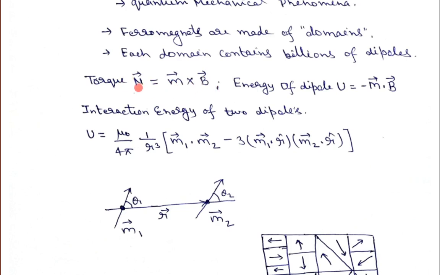which means this torque will act on the dipole till all the dipoles get aligned into the direction of the magnetic field, because of MB sin theta. So N will have a non-zero value as long as there is some theta value between M and B. When theta becomes equal to 0, then N becomes equal to 0, means when all the dipoles get aligned into the direction of the magnetic field, this torque will be equal to 0, and that is basically what the magnetic field does, and what the torque does within the matter.